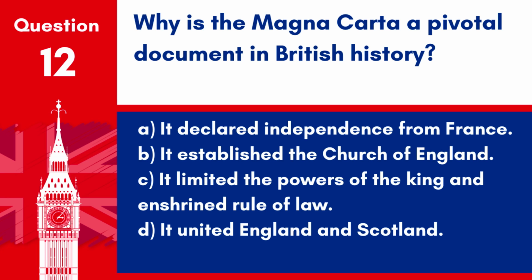Question 12. Why is the Magna Carta a pivotal document in British history? A. It declared independence from France. B. It established the Church of England. C. It limited the powers of the king and enshrined rule of law. D. It united England and Scotland. Answer. C. It limited the powers of the king and enshrined rule of law. The Magna Carta is pivotal because it established the principle that everybody, including the king, was subject to the law.